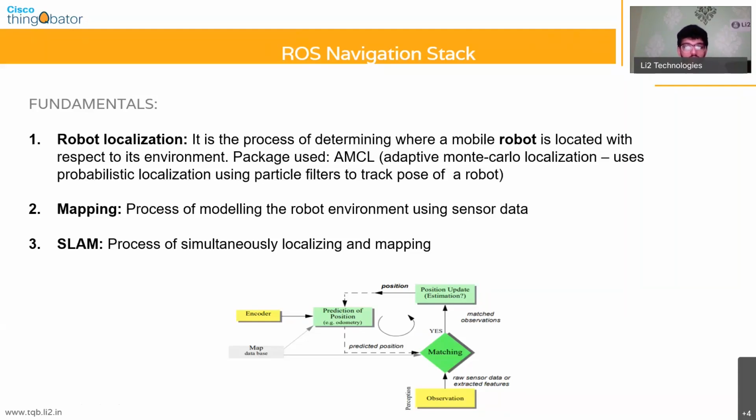You also have other forms of localization. For example, if you have a camera on the robot, in that case you can use something called a visual mode of localization. This process of knowing where you are with respect to your initial position is actually called odometry. And if you look at this diagram here, the prediction of position, the technical term, we call it odometry, and then we get that from an encoder. That encoder can also be a rotary encoder. We have Hall effect sensor encoders, and then, as I said, you have visual encoders.